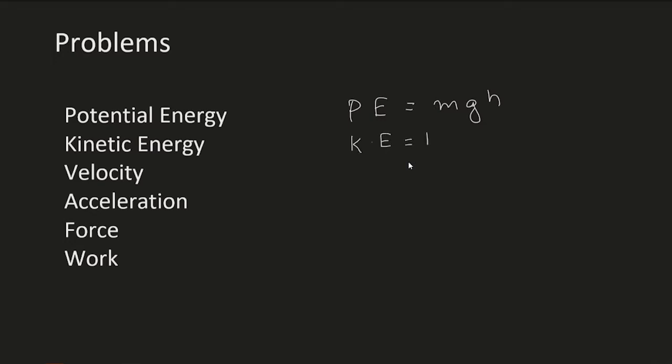Kinetic energy is half mv square, where v is the velocity, m is the mass. Velocity is equal to u plus at, where v is the final velocity, u is initial velocity plus acceleration into time. Acceleration we know is delta v by delta t, that is change in velocity divided by change in time.